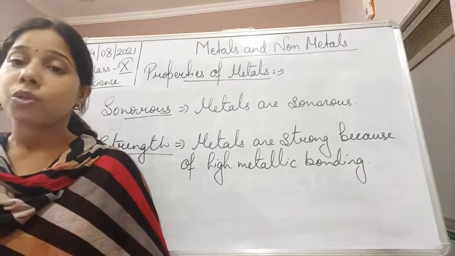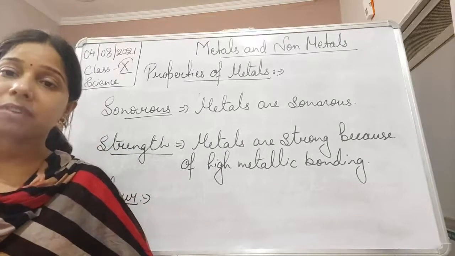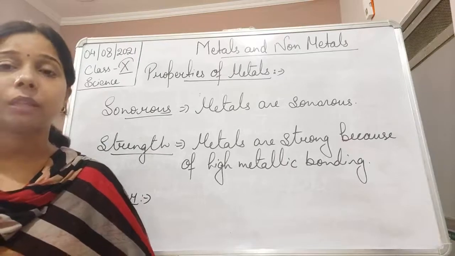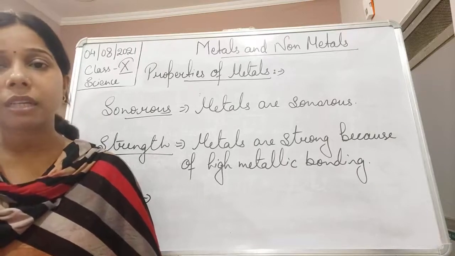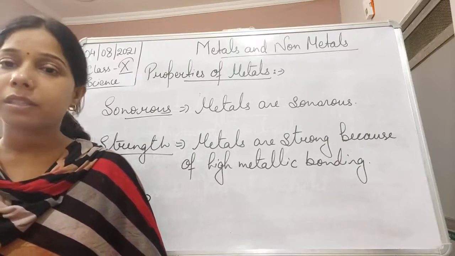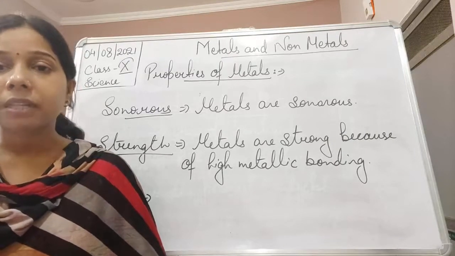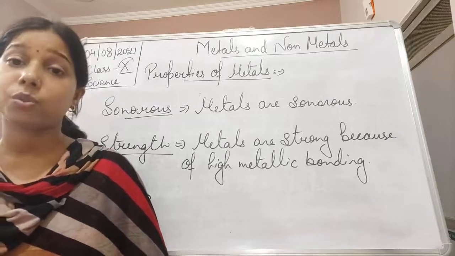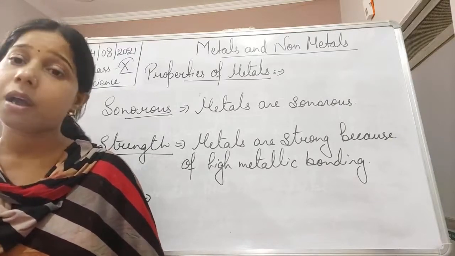Okay, so these are some of the physical properties of the metal, including the melting point, boiling point, thermal conductivity, electrical conductivity, sonority, strength, hardness, malleability, ductility, and physical state at room temperature. These all are included in the physical properties of the metal, students.